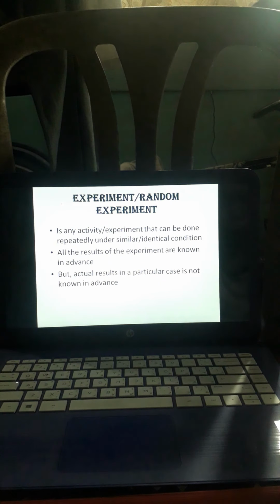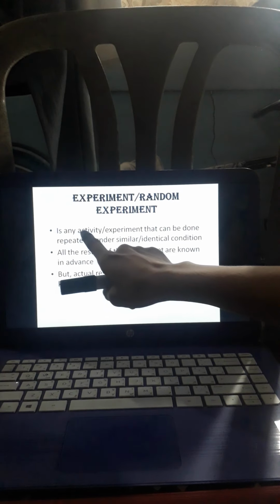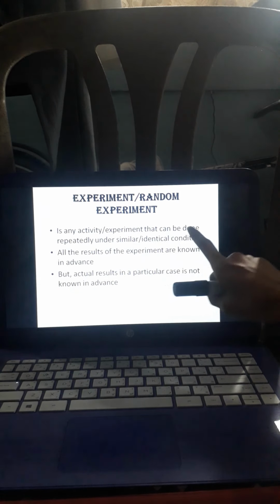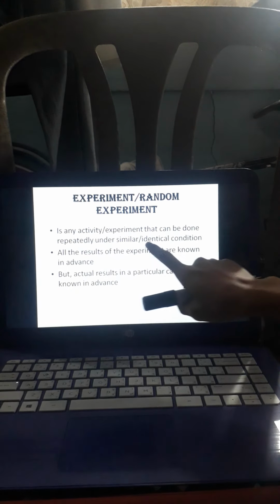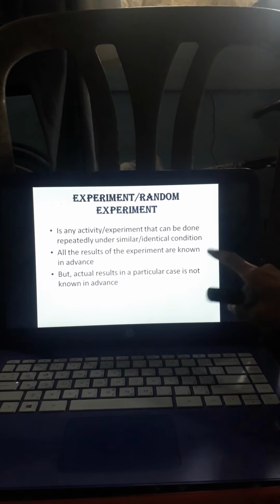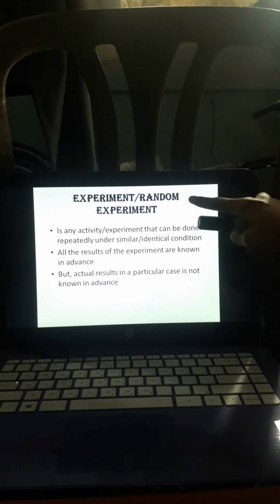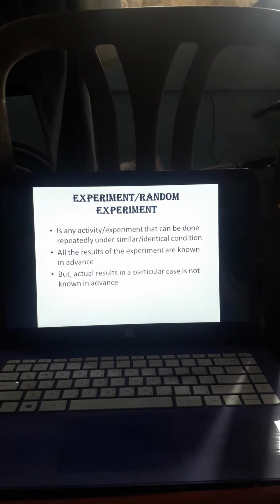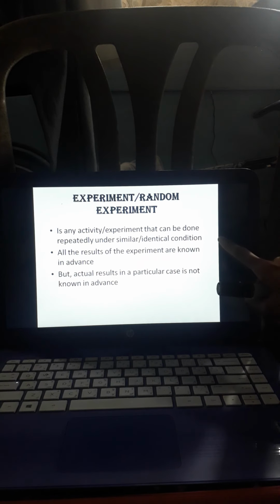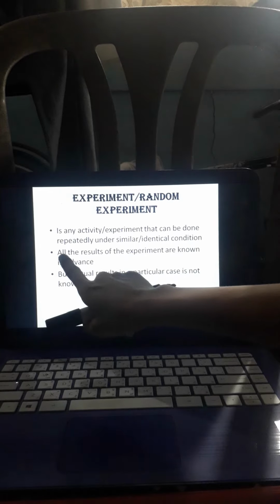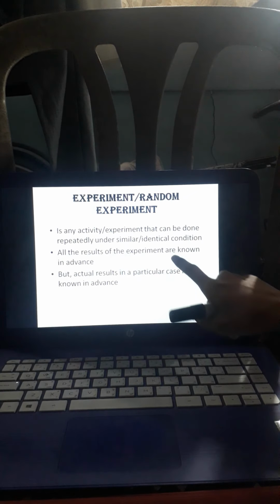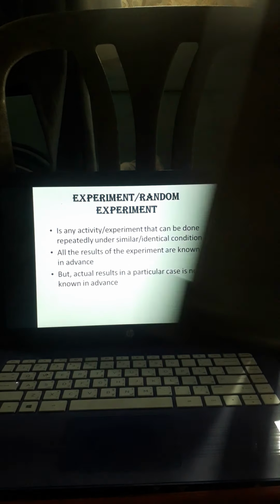Okay, so, a coin and a die. It is any activity or experiment that can be done repeatedly under similar or identical condition. Yes, correct po yan. Pwede po natin ulit-ulitin kapag tinos mo yung coin at niroll mo yung die ng sabay. So, pwede po natin ulitin yon hanggat hindi mo nakukuha yung gusto mong result. And then, all the results of the experiment are known in advance. Ano ba yung pwede maging result?